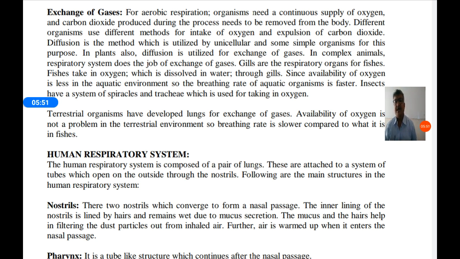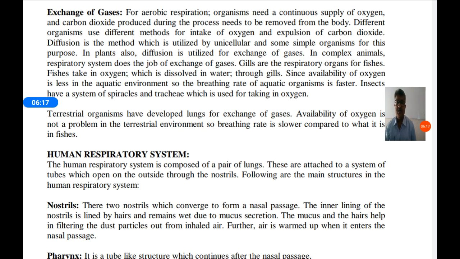This aerobic respiration provides a maximum amount of energy for plants and animals. To get energy, an adequate amount of oxygen should always be supplied, and the carbon dioxide produced during the process needs to be removed from the body.